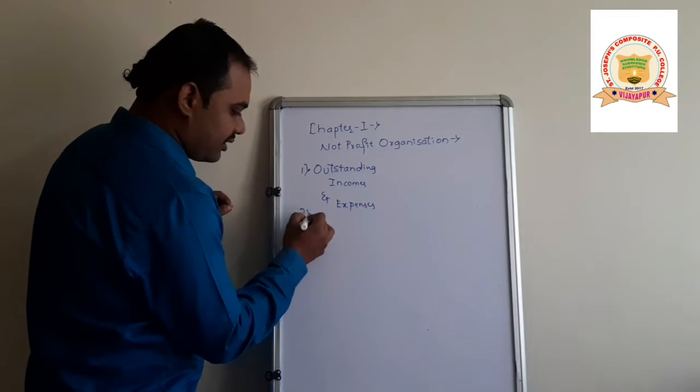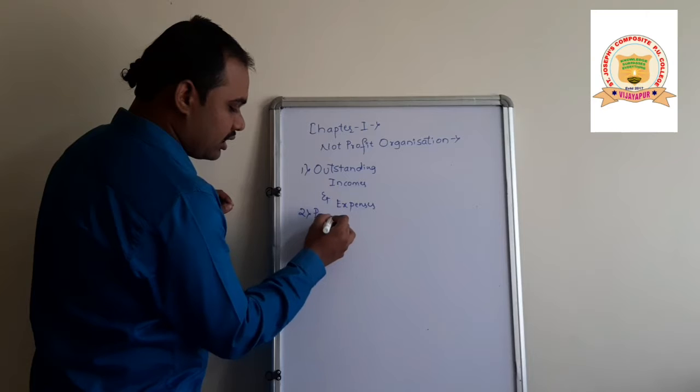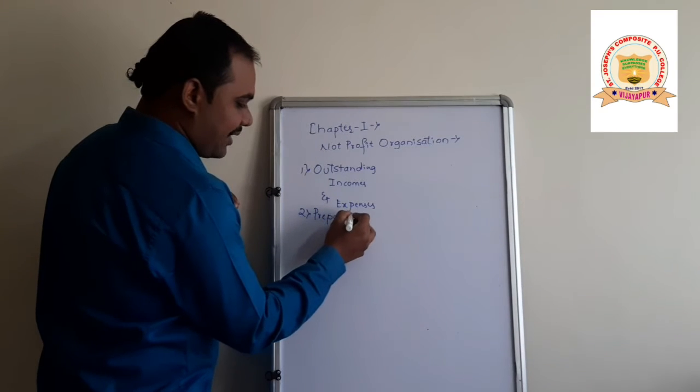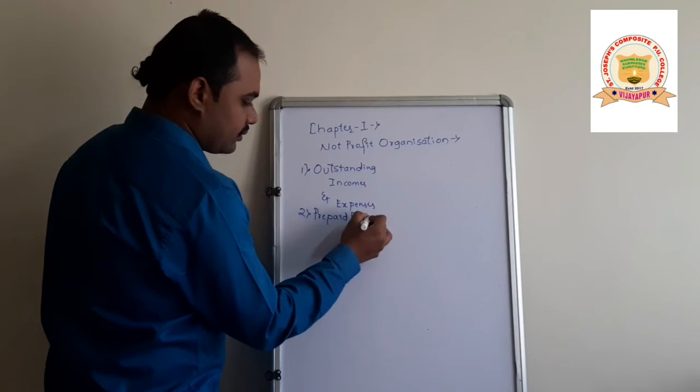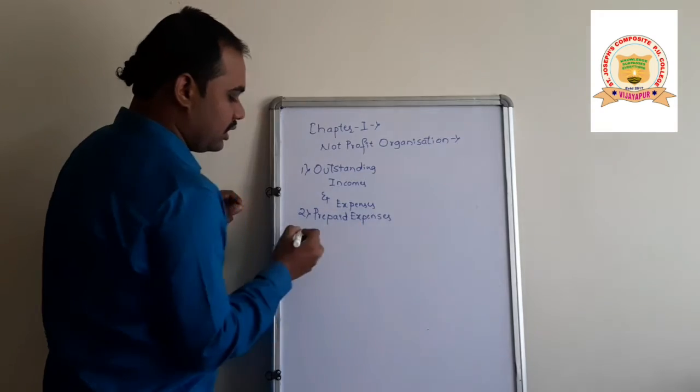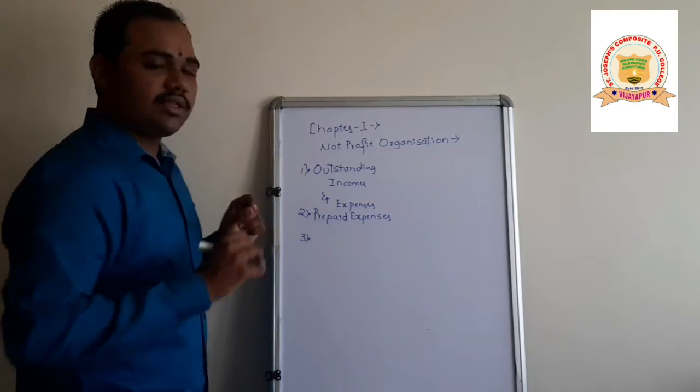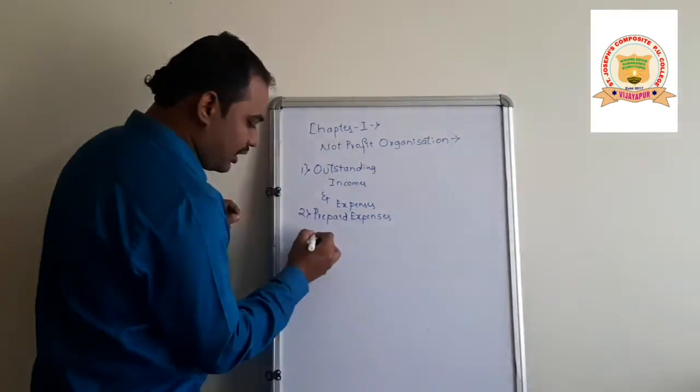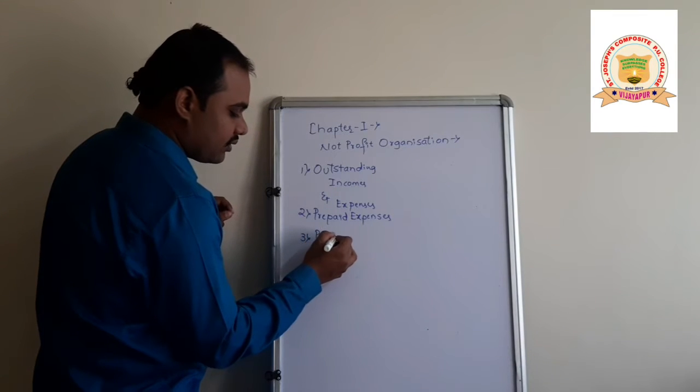Second adjustment is prepaid expenses. Third adjustment is pre-received incomes.